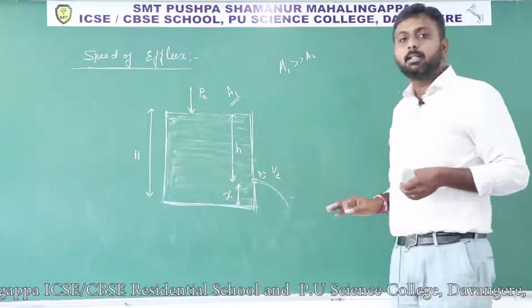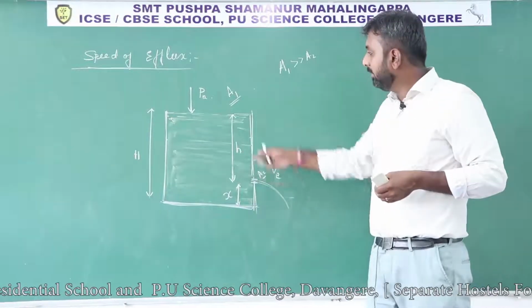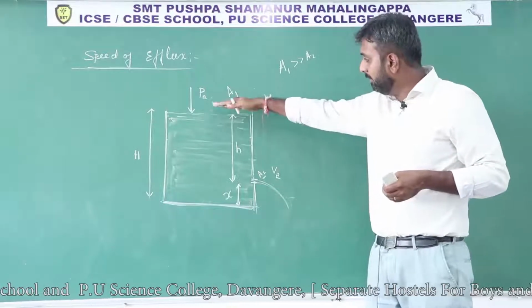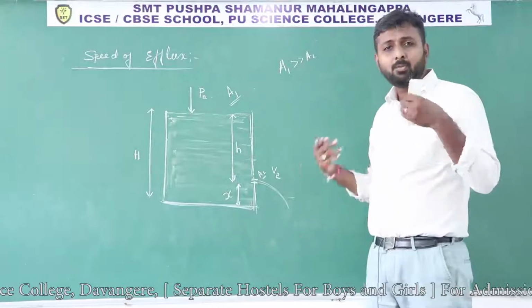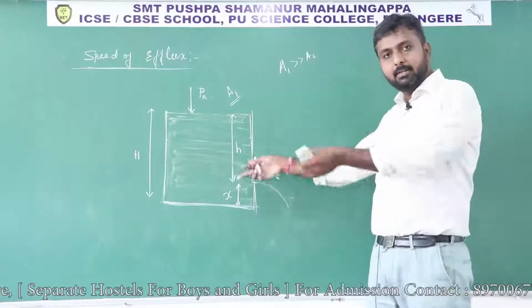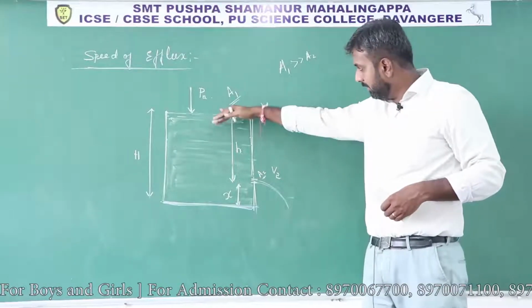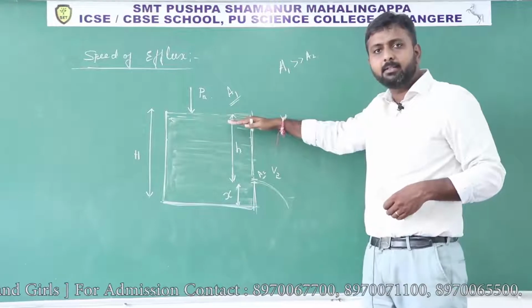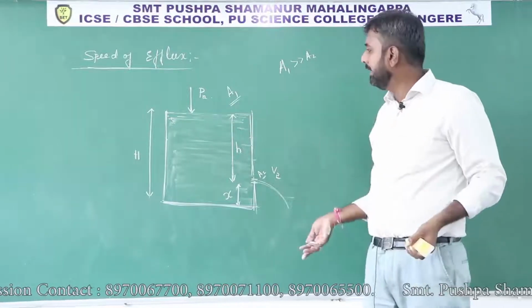And remember, if the hole is very small, then the liquid level will decrease, no? Okay, that velocity is almost zero. Here the liquid will come out. As the liquid comes out from this small hole, definitely the level of the liquid will decrease with some velocity. That velocity is very small. We will neglect that velocity.